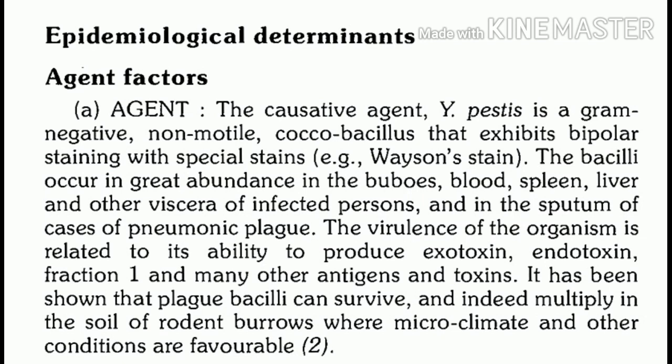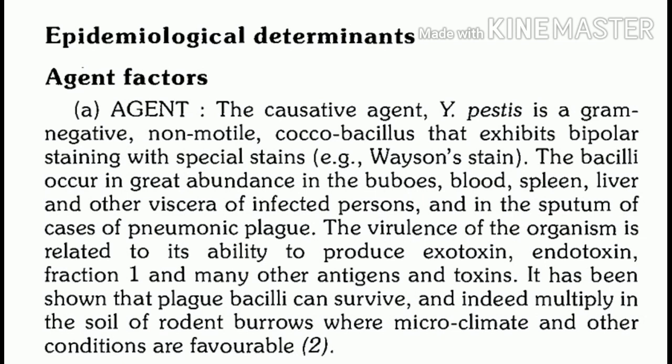They can be present in different organs, mainly spleen and liver of infected persons. And if it is a case of pneumonic plague, these plague bacilli or Yersinia pestis we can find in sputum.